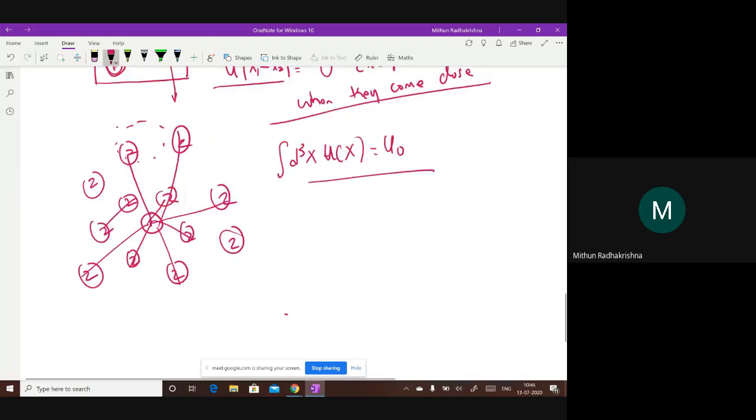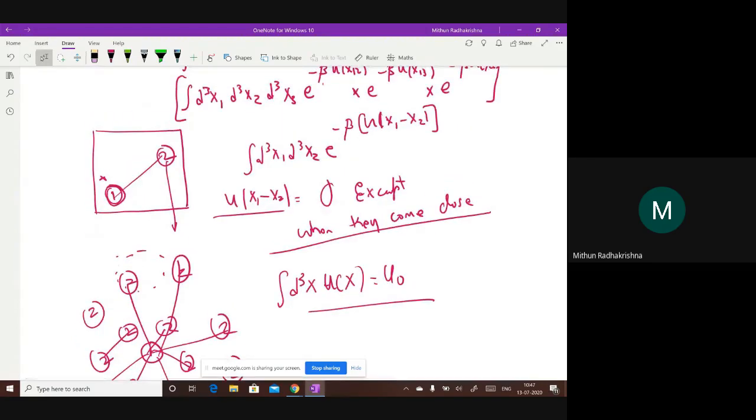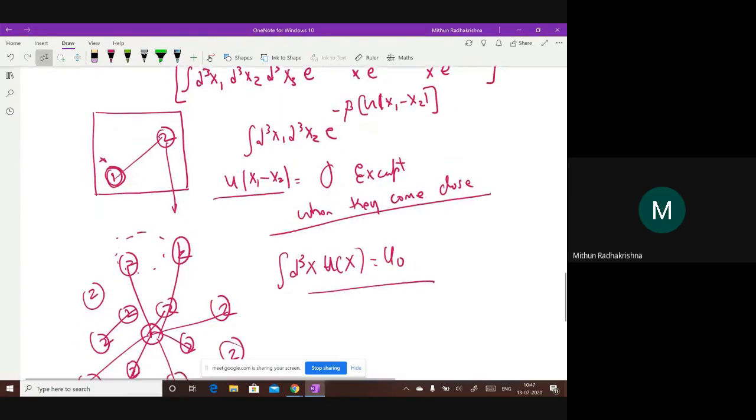Okay. So what did we do? We kept one fixed, and 2 can be anywhere in the box, but at only a few positions will it actually account for that integral, because in most of the places this u becomes 0.